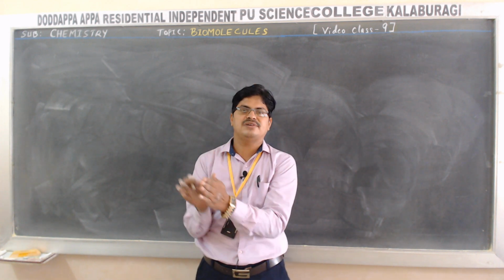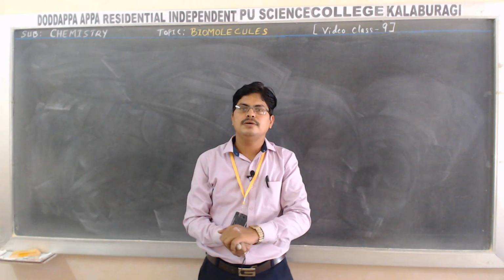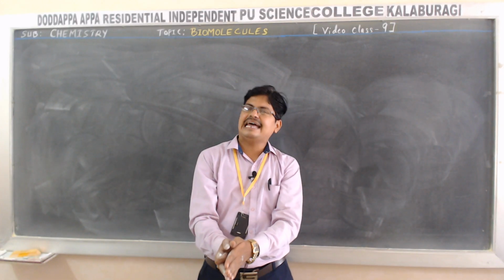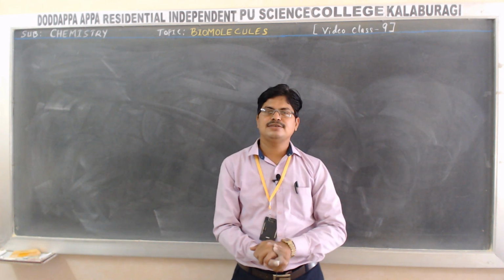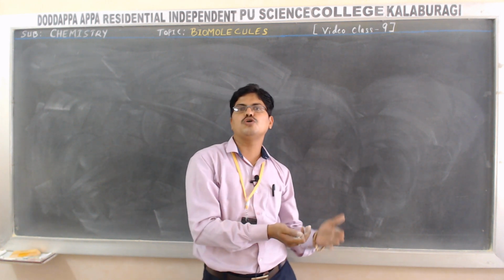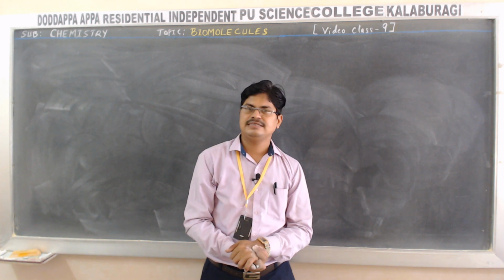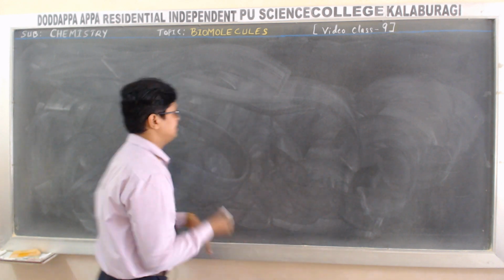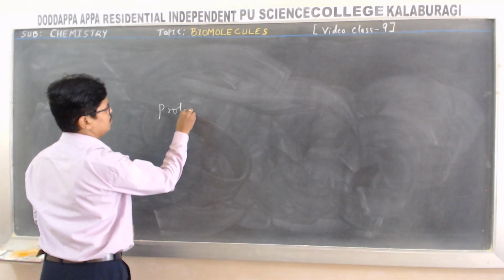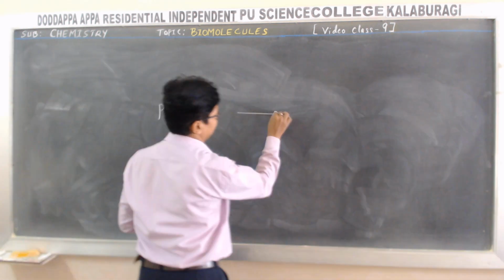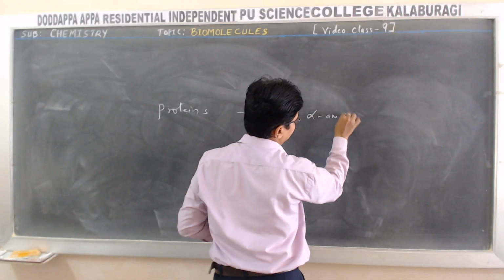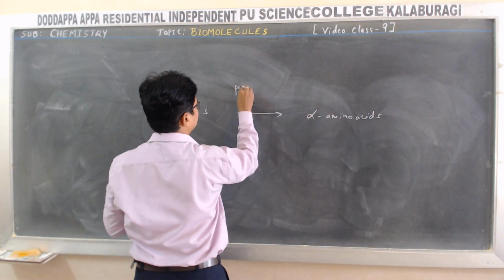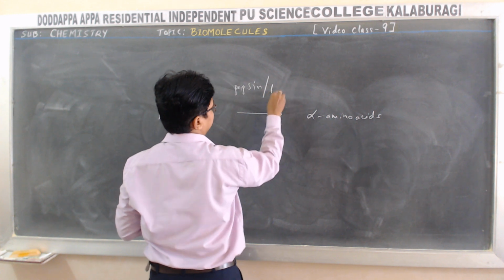Maltase converts maltose into glucose, but maltase cannot catalyze sucrose into glucose and fructose. Similarly, in protein digestion, proteins are converted into alpha amino acids by using the enzyme pepsin or trypsin.